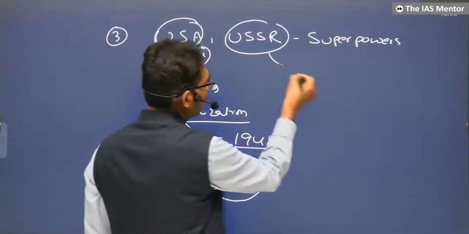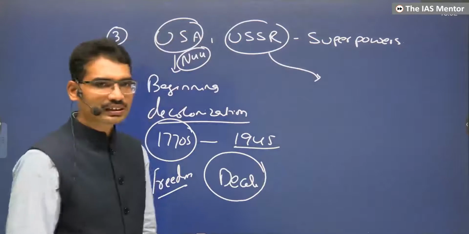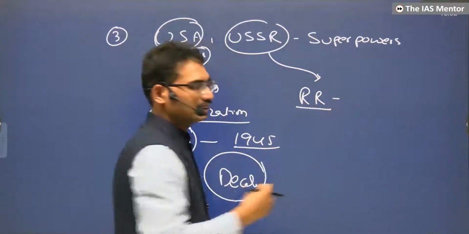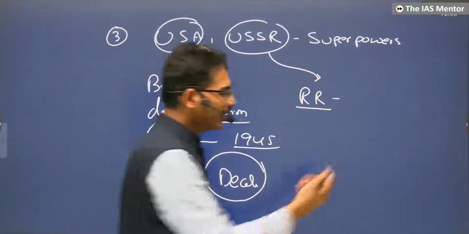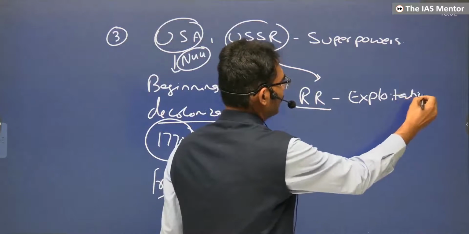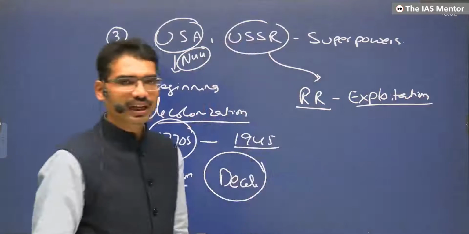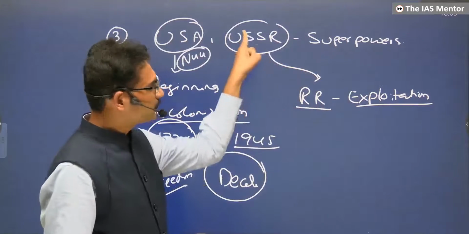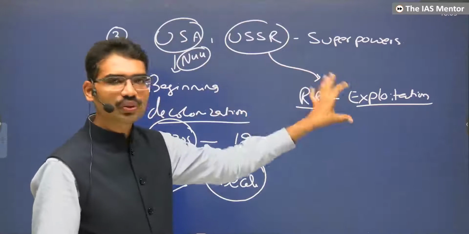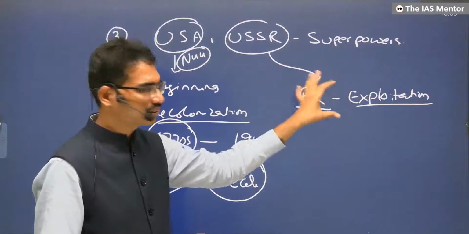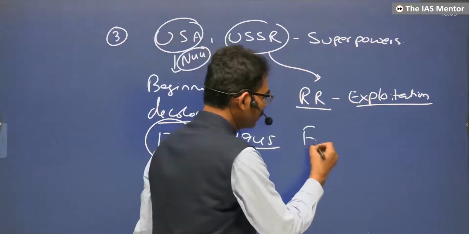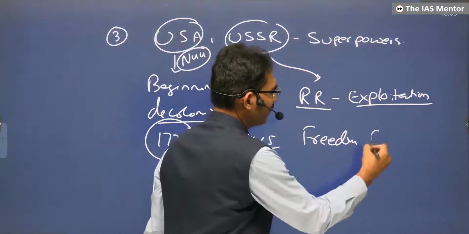Now, USSR emerged from the Russian Revolution. They fought against exploitation, and people took inspiration from them. USSR also started pressurizing the UK, France and other colonial masters that decolonization should happen, and freedom should be given to them, freedom from exploitation.